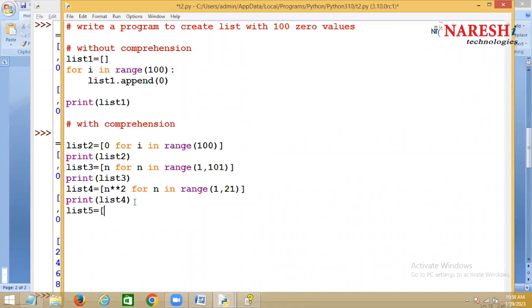Okay. Suppose I want to create a list with factorials of all the numbers from 1 to 10. Tell me here. I want to create a list with factorials of all the numbers from 1 to 10.